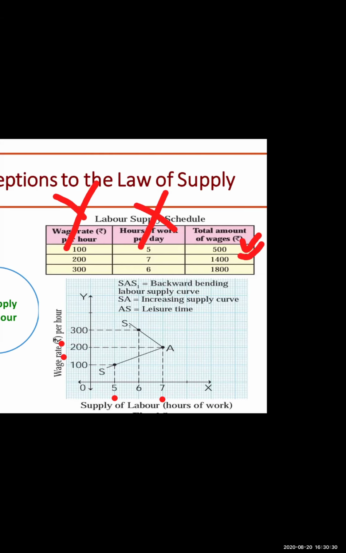If the wage rate rises further from 200 to 300, the total amount of wage may rise, but the supply of labor will reduce, because the labor would prefer leisure time and refuses to work extra hours. Thus, he is ready to work only for 6 hours. At point A, the supply curve bends backwards, which becomes an exception.